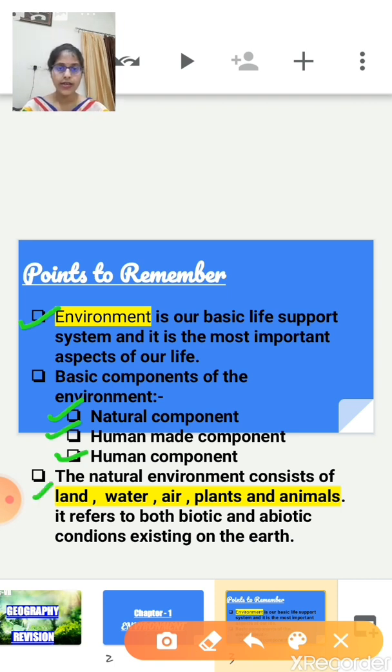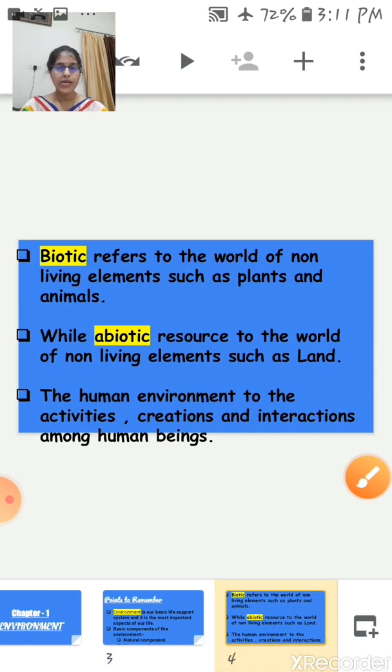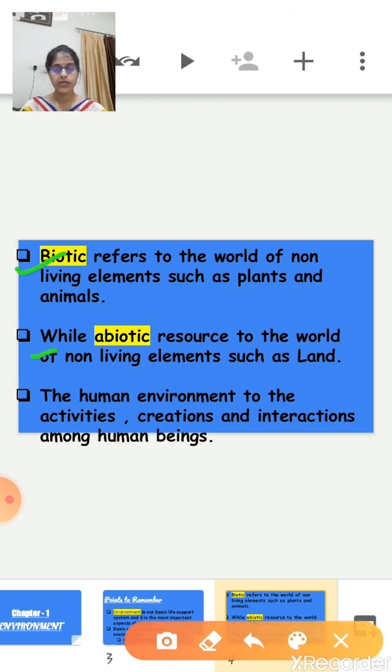First is the natural environment. So students, basically our environment is a combination of natural and human components. The natural environment consists of land, water, air, plants, animals, and it refers to both biotic and abiotic conditions existing on the earth. So as I said, the natural environment also consists of 2 components. First one is the biotic and the second one is the abiotic.